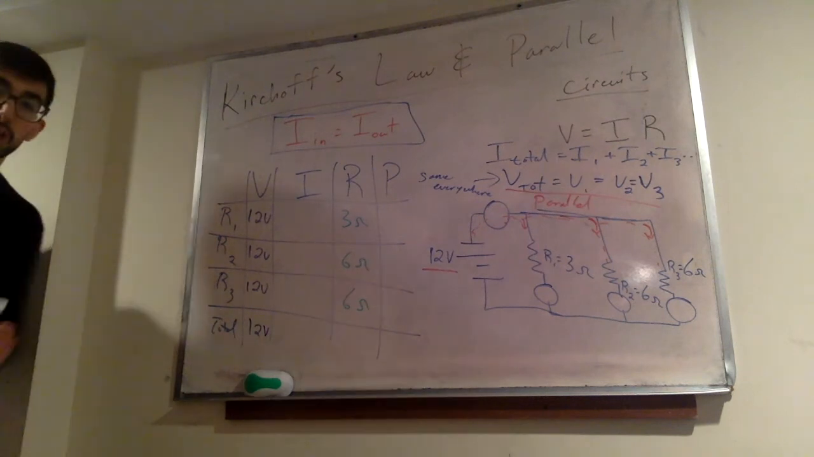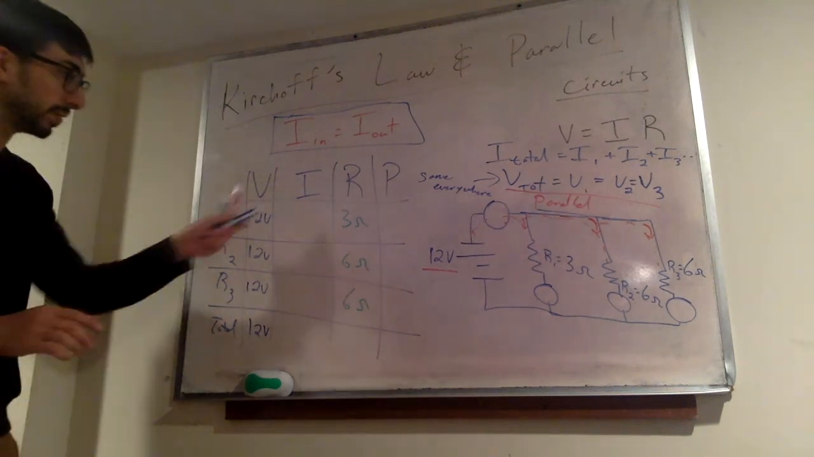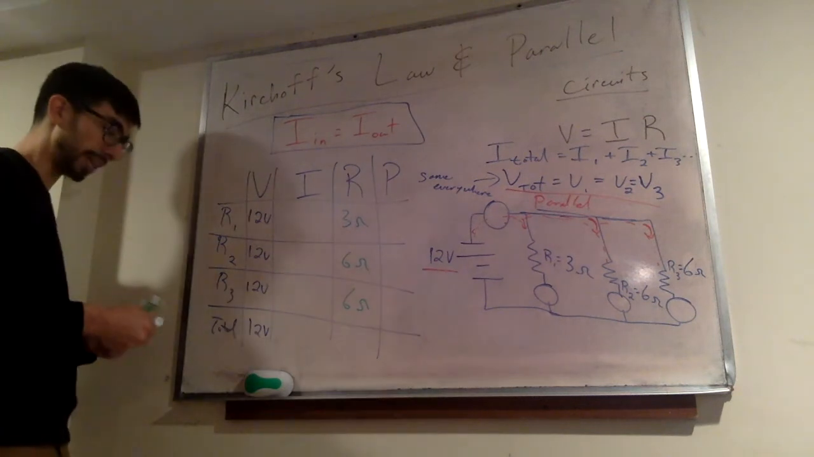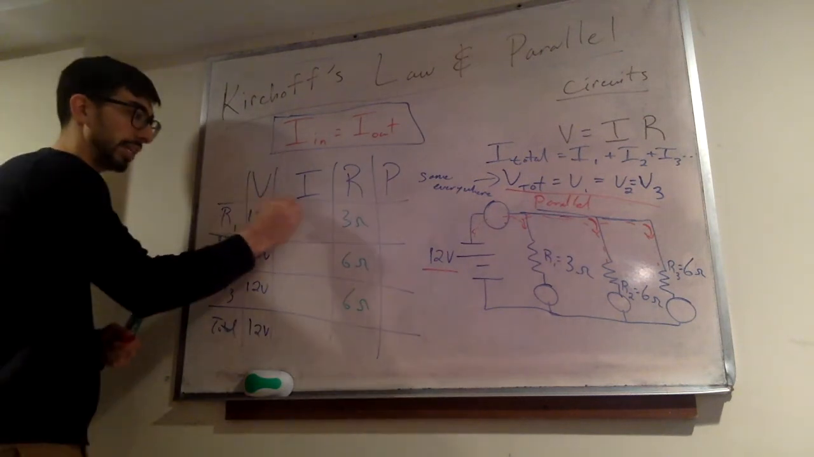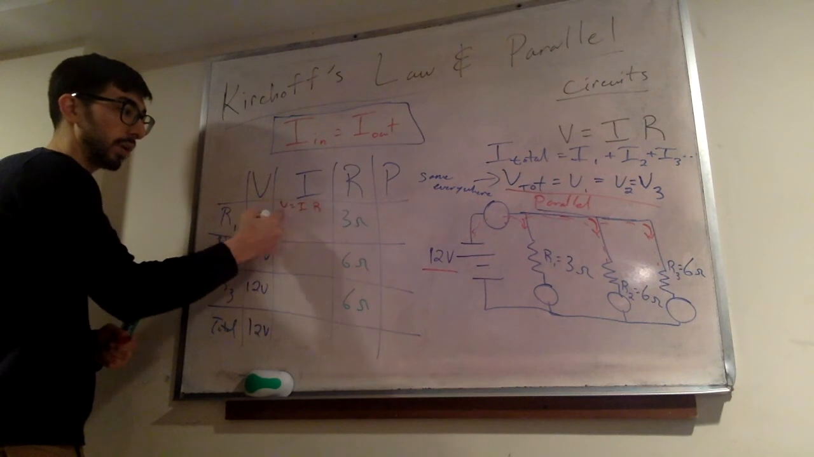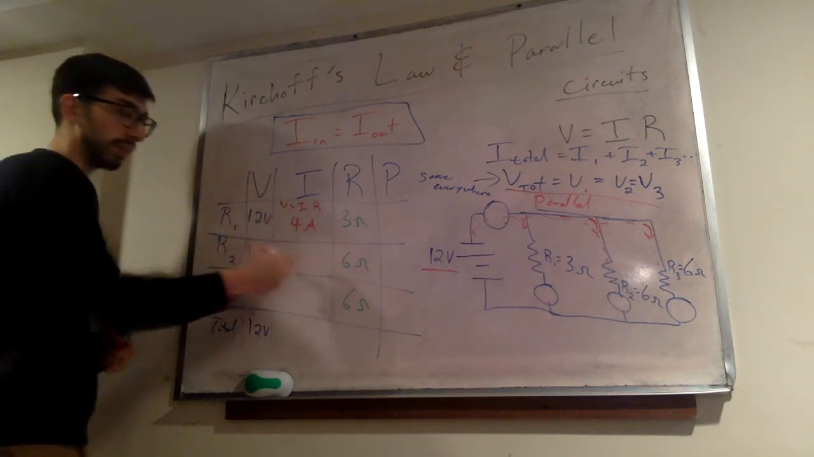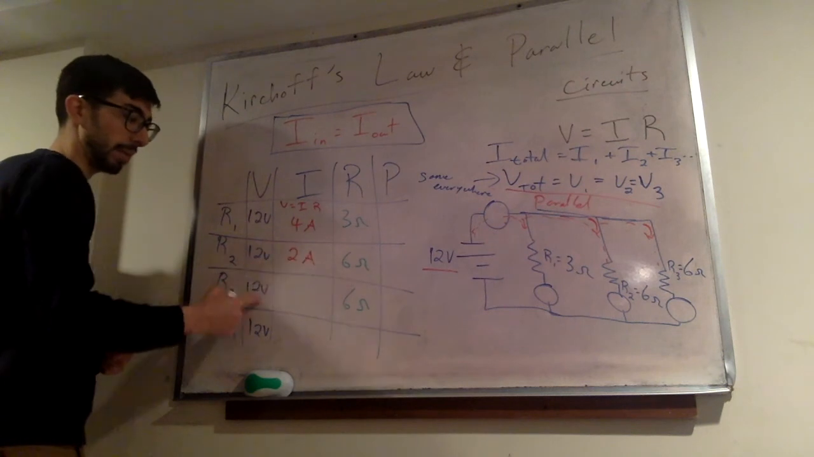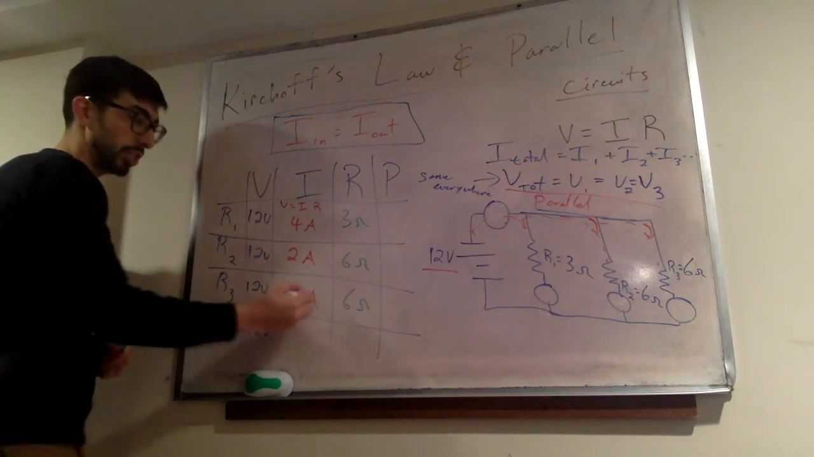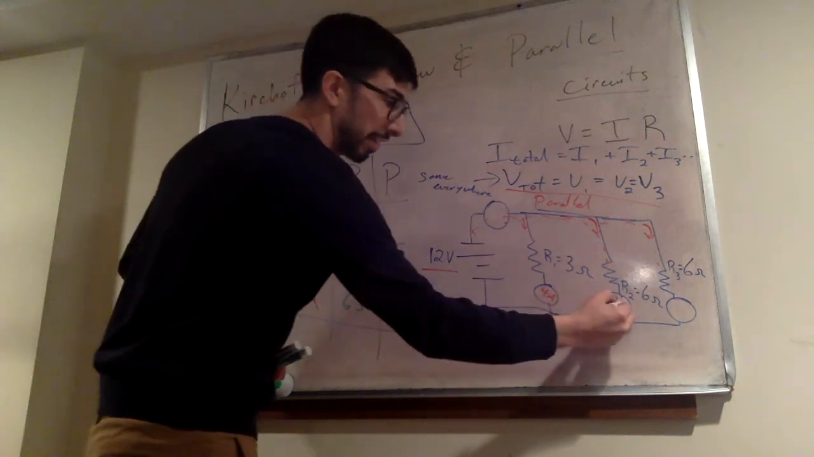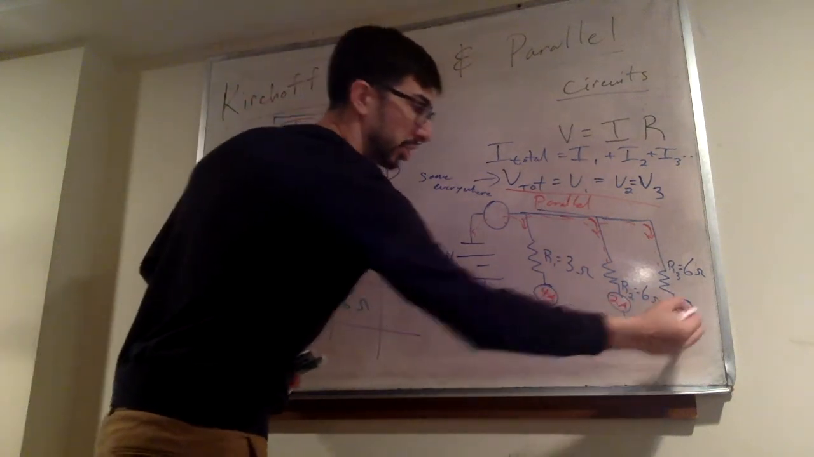Excellent. Let's use that, and we can use V equals IR to find our current down each branch. The current here, we say V equals IR. We find I, so V divided by R, we get 4 amps. Here, 12 divided by 6, 2 amps. 12 divided by 6, 2 amps. That's the readings on these ammeters: 4 amps, 2 amps, 2 amps.